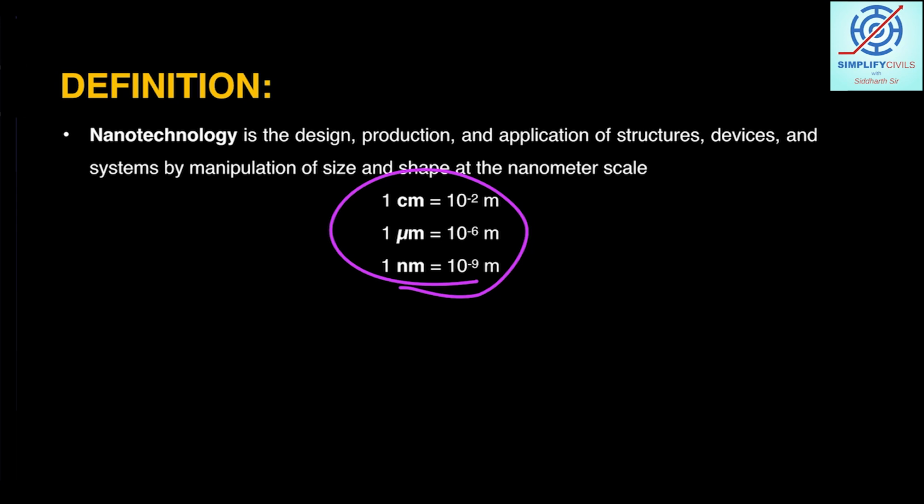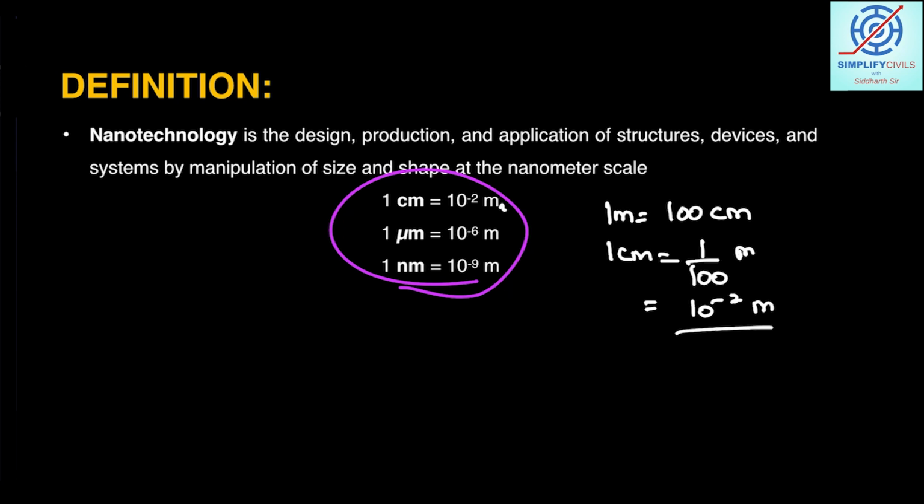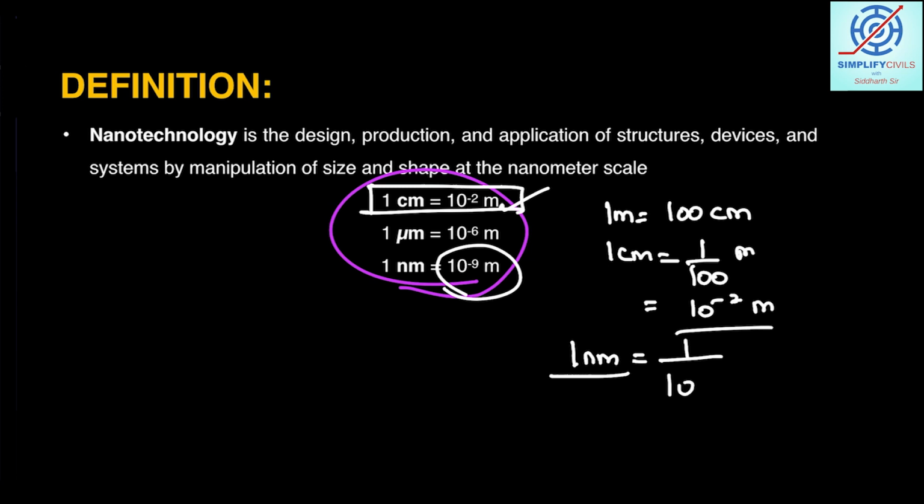Let us take this example. 1 meter is 100 centimeters, and 1 centimeter means 1 upon 100 meter, that is 10 to the power minus 2 meter. 1 centimeter in itself is so small, and if I want to express 10 to the power minus 9 meter, that is 1 nanometer, you have to add 9 zeros after the decimal.